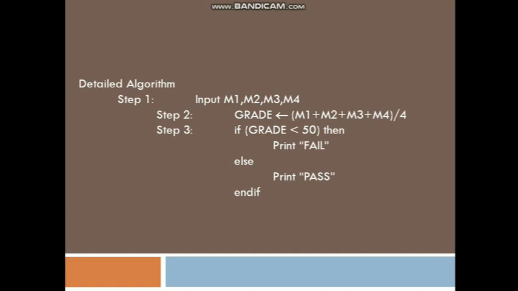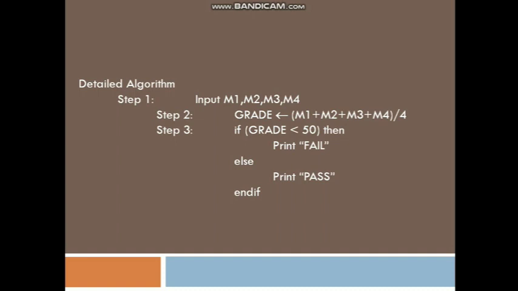Now what does the procedure of the algorithm say? Step 1, you need to take input. We are designing this particular algorithm in order to get pass or fail conditions. If we get a grade which is less than 50, it is considered to be fail. If we get a grade which is more than 50, it is considered to be pass. In this case, I am just taking a design in my own procedure, so you can change the number in any of the cases. If you want, you can take 35, 20, 25, any number. In this, I have just taken a value, the number 50.